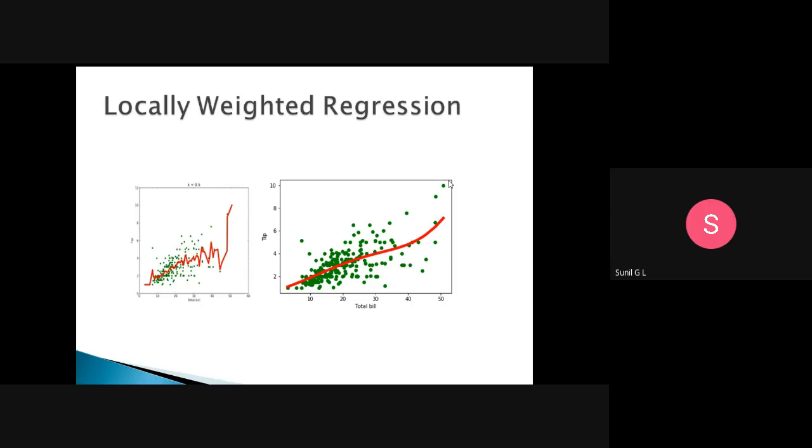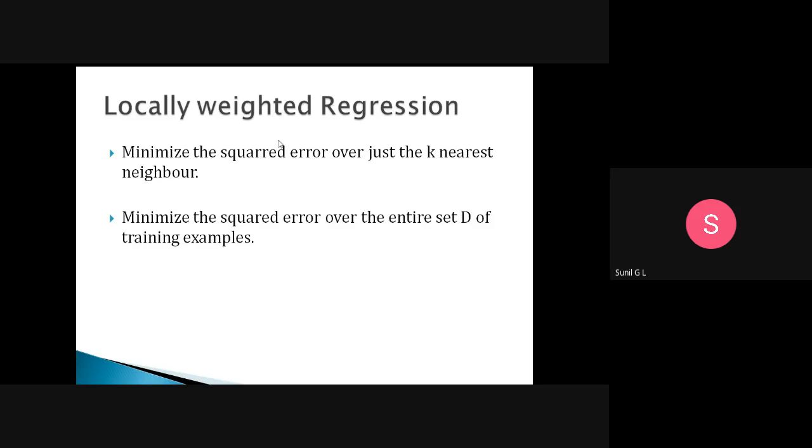Here we won't get the straight line. Based on the density of the data points, we will take the local data points, calculate the weights, and after that we will draw the line. What are the steps?